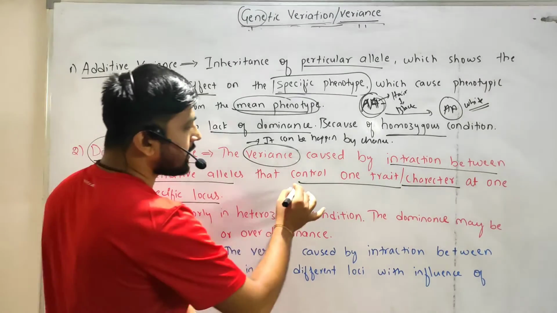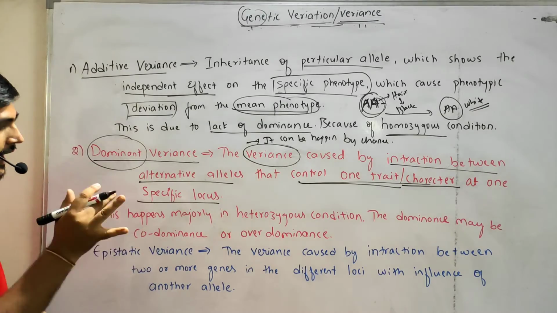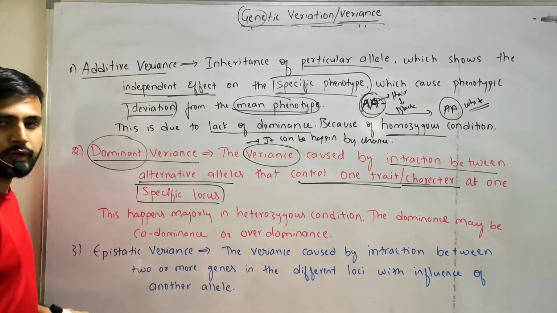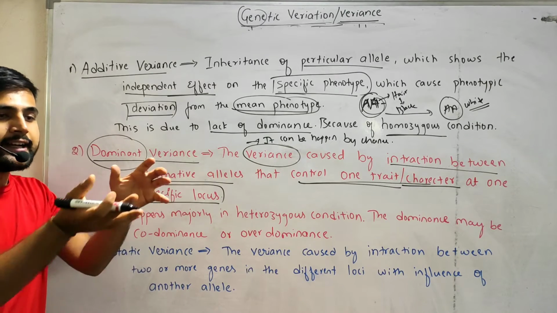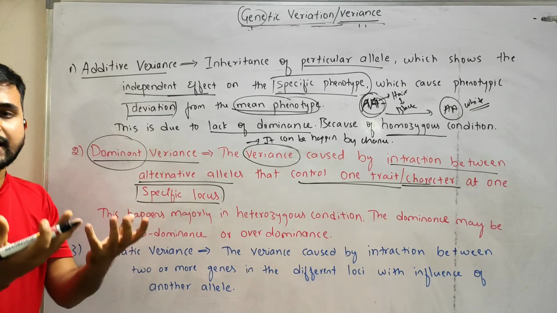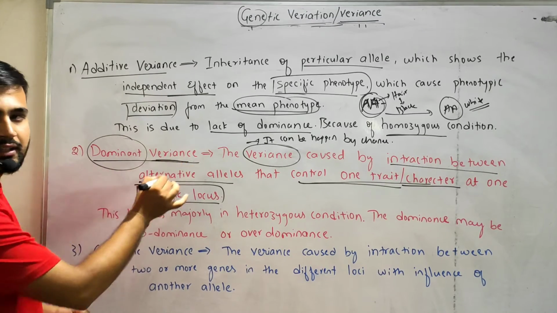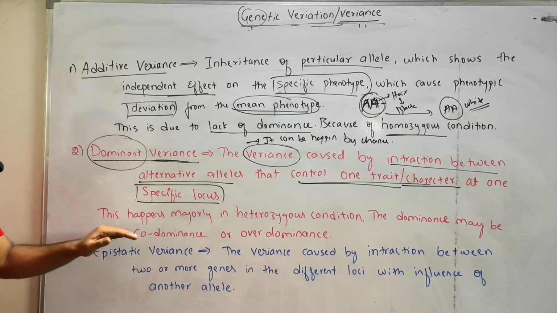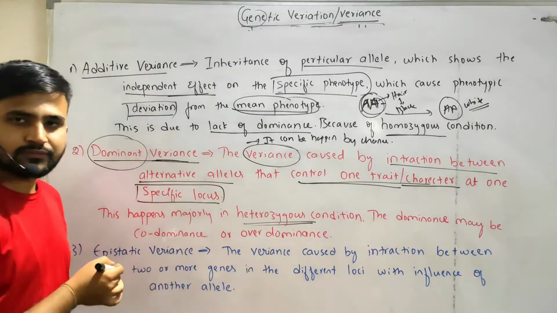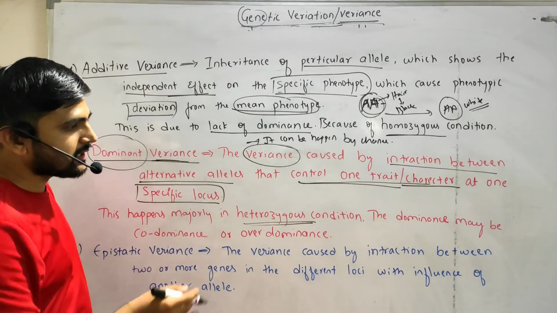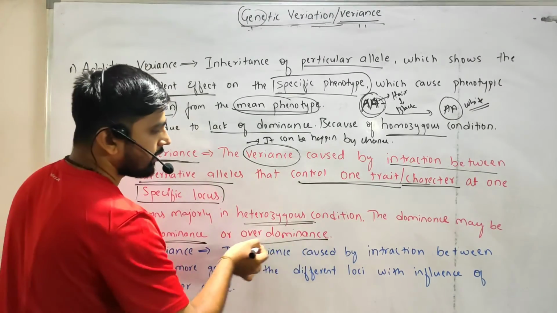Those alternative alleles will control any one character at a specific locus. Suppose they are displaced to another locus, they will express another character. Expressing another character in the sense of variation, right? This happens majorly in the heterozygous condition, right? In the heterozygous condition, the dominance may be codominance or overdominance.